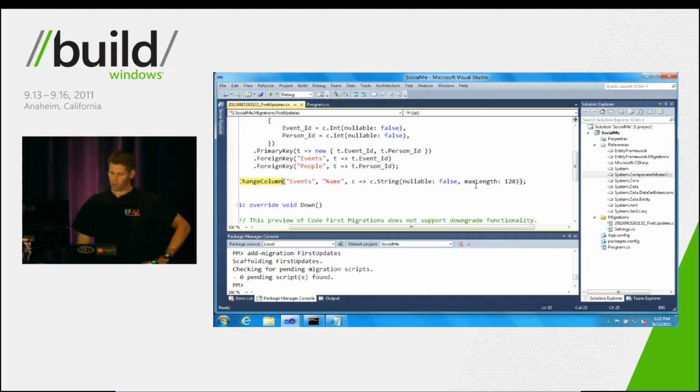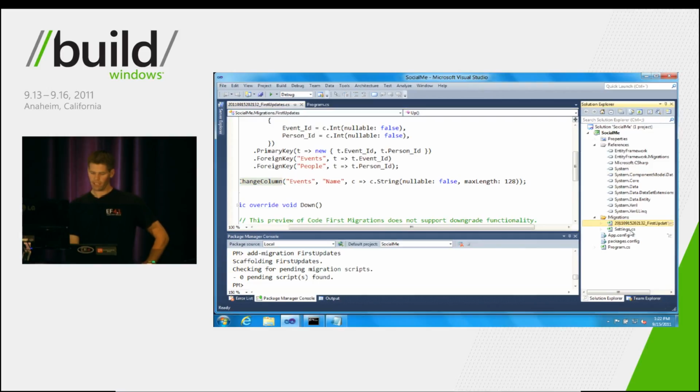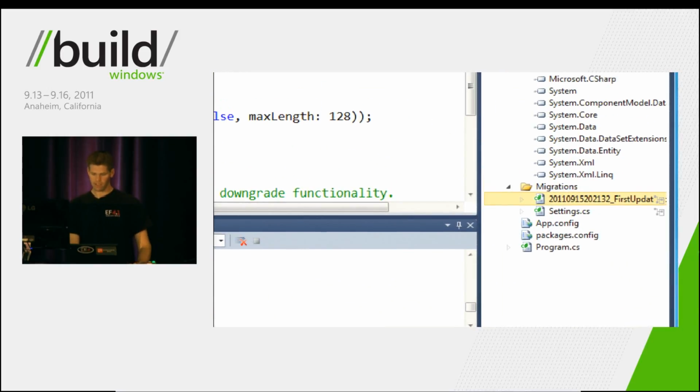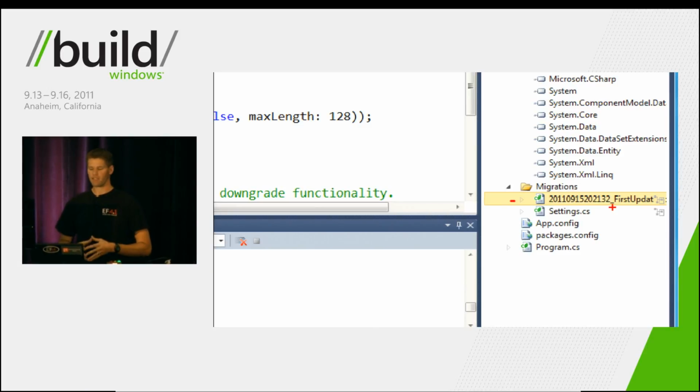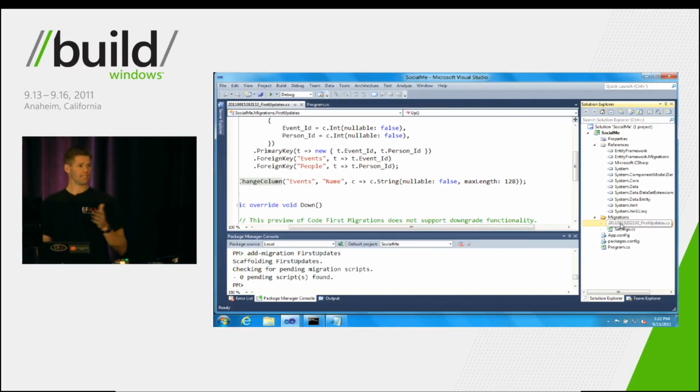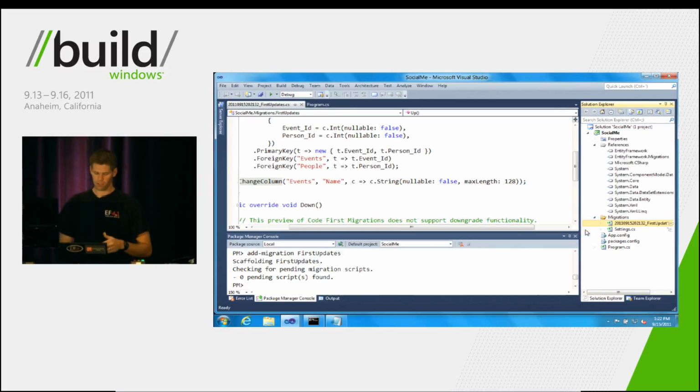Now, the other thing I want to point out about migrations is where Entity Framework migrations decided to store the file. They're stored here in a little folder called Migrations. And you can see the file name has this really hot name with a giant timestamp on it. What that does is help Entity Framework migrations know which migration steps have been applied to different databases and what order to apply them in. So you get a lot of control over what's happening to your database with this solution.